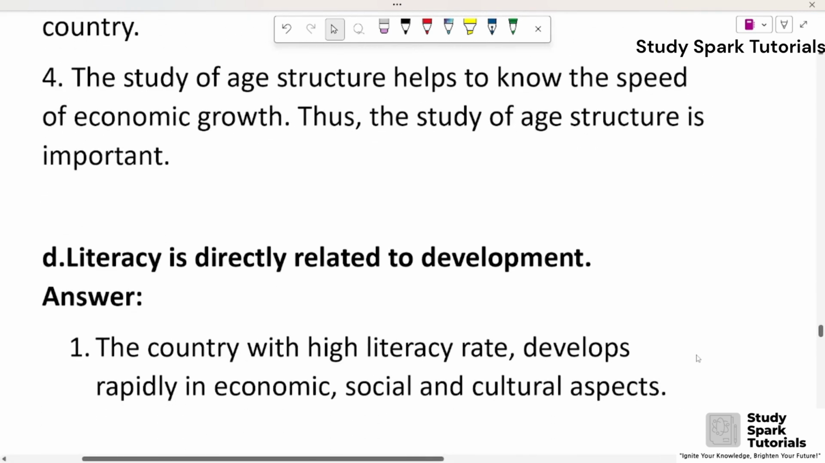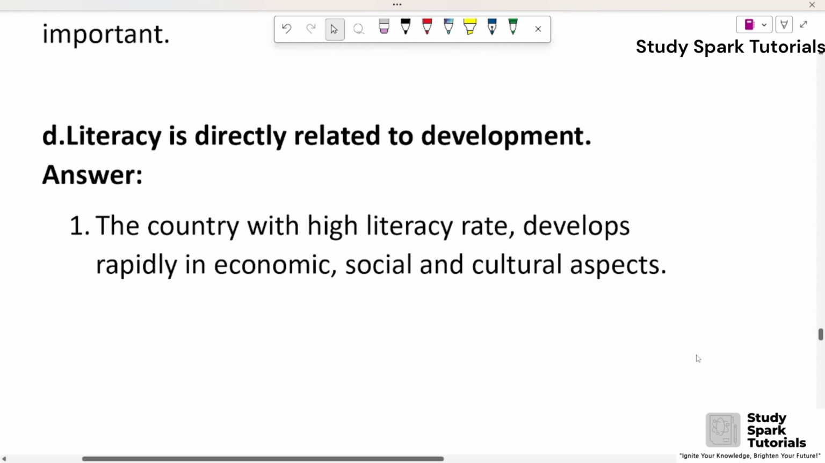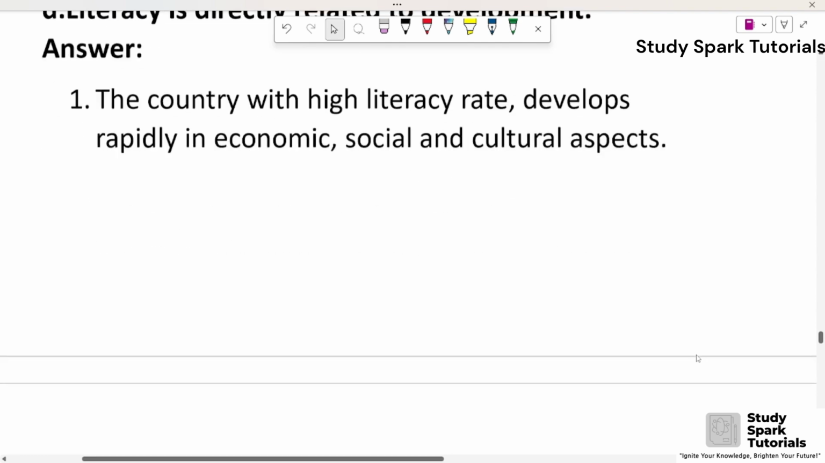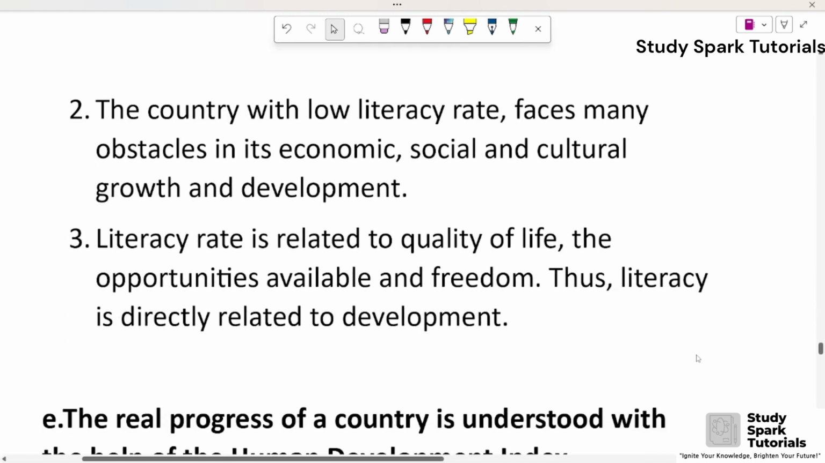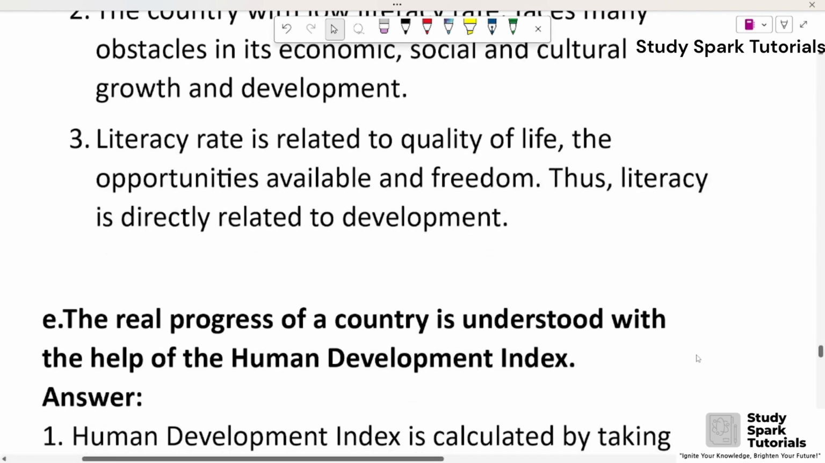D. Literacy is directly related to development. Answer. First, the country with high literacy rate develops rapidly in economic, social and cultural aspects. Second, the country with low literacy rate faces many obstacles in its economic, social and cultural growth and development. Third, literacy rate is related to quality of life, opportunities available and freedom. Thus, literacy is directly related to development.